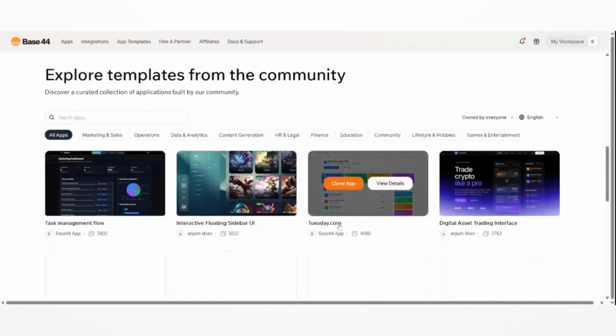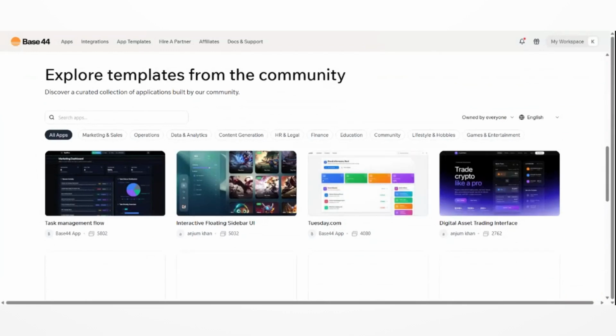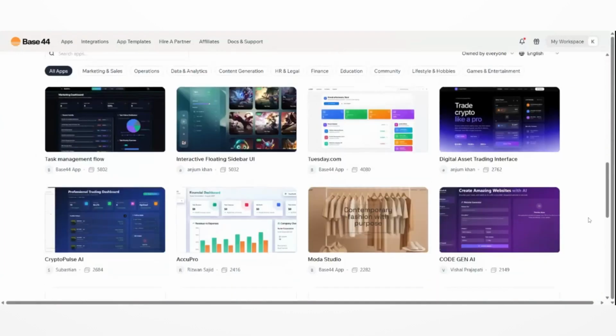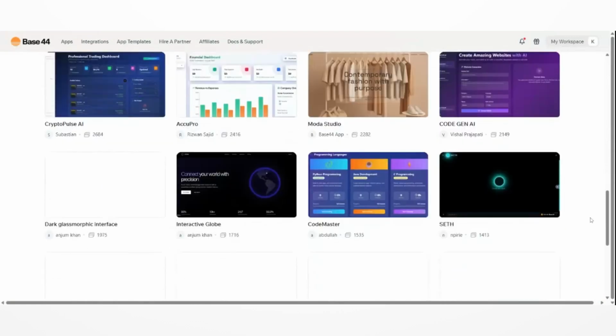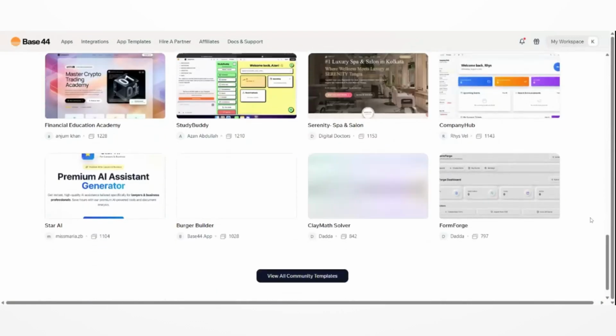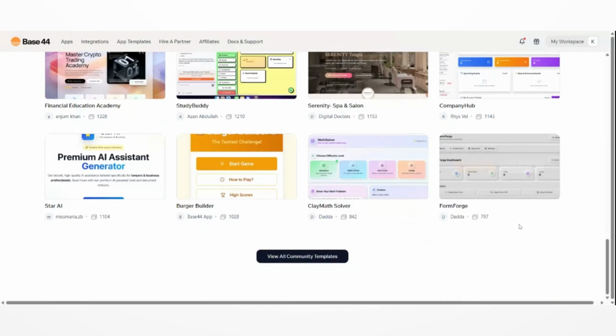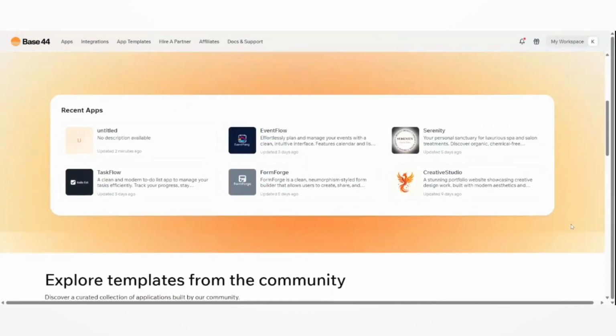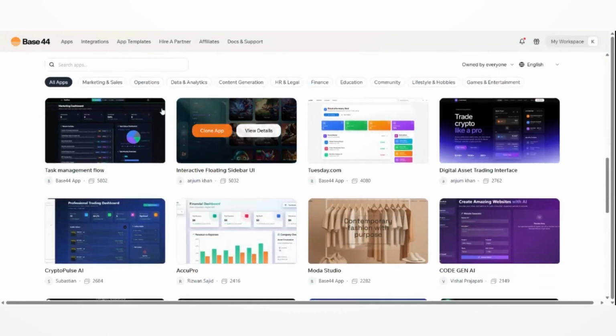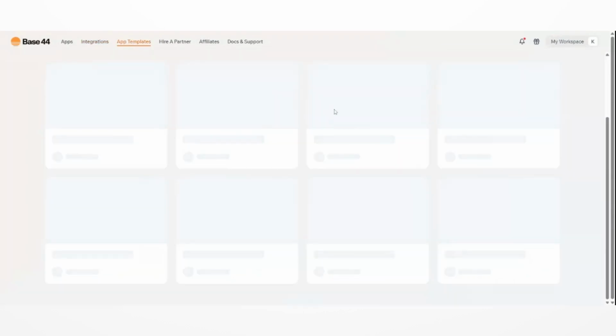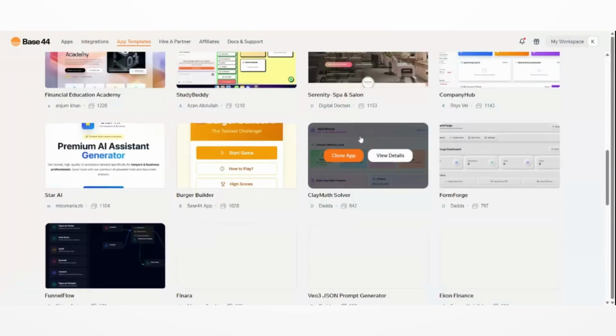Let us start simple. What are these platforms? Base44 is a conversation-based builder. You do not drag, you do not drop, you do not move elements one by one. You talk to the system, like you would talk to a creative partner, and it builds for you. You say, create a clean landing page with a bold hero section, gradient background, and smooth glass style buttons, and it appears. You guide like a director, you think creatively.